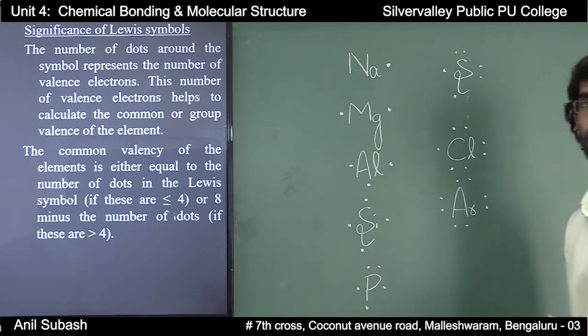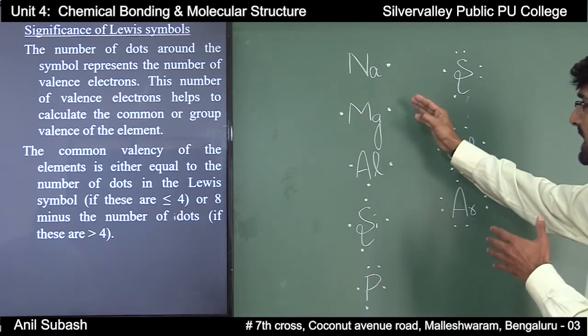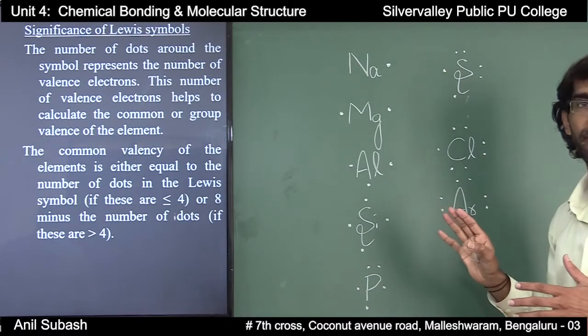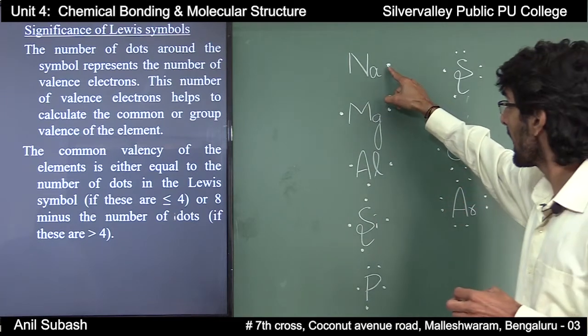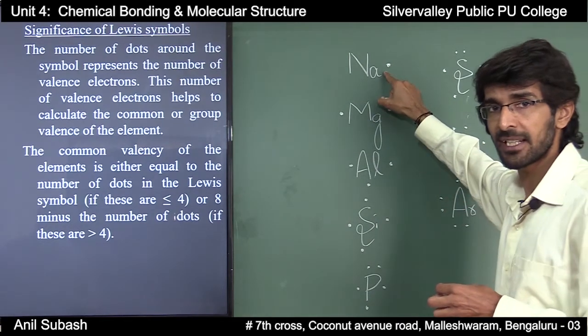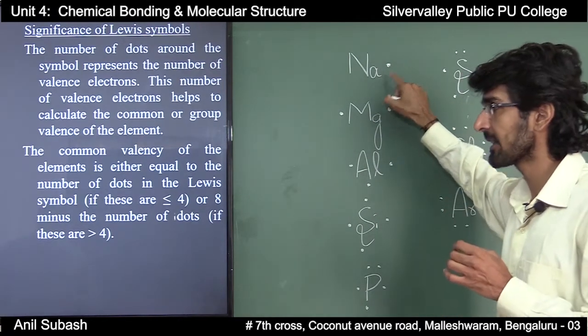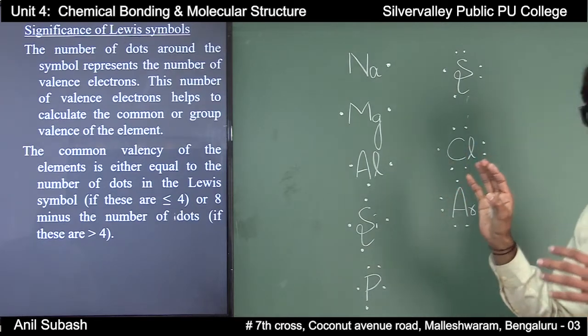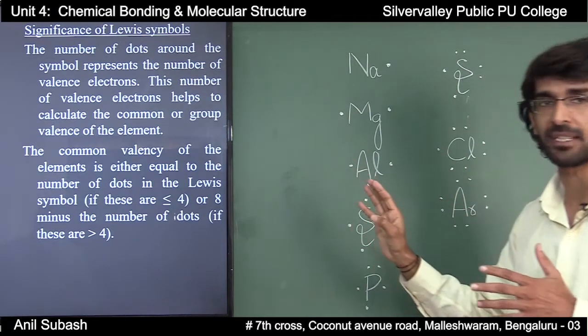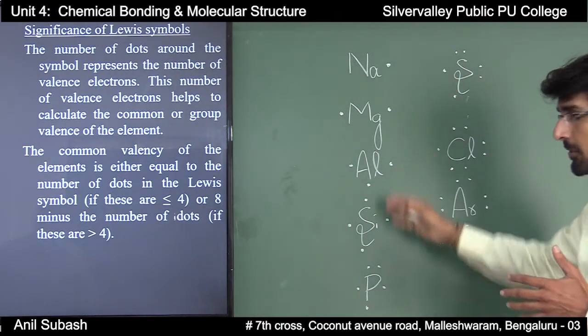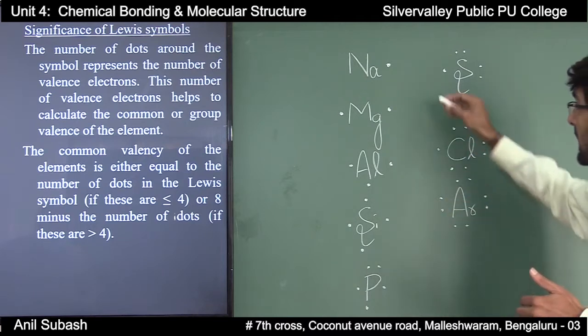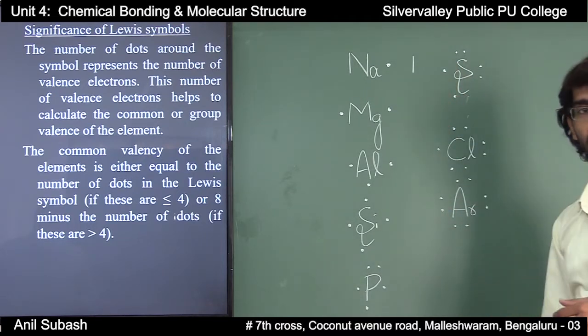Coming to sodium. What is the common valency of sodium? Sodium has only 1 valence electron. Therefore, the common valency of the elements belonging to the group of sodium will always be equal to 1.